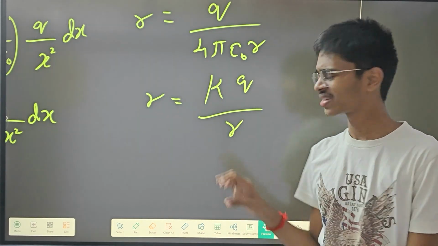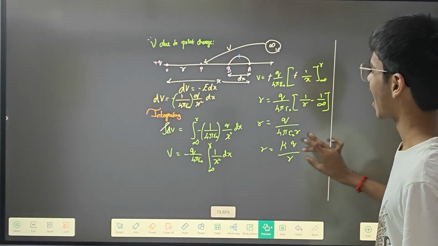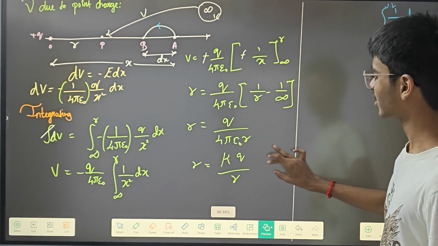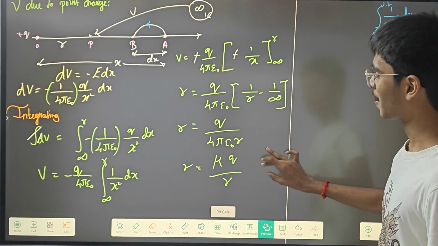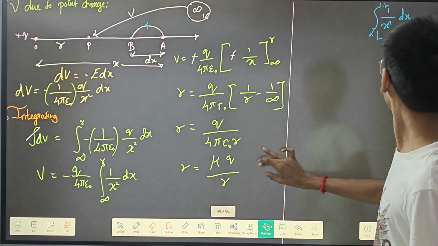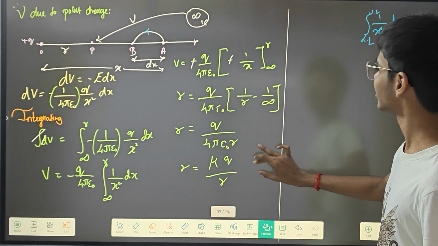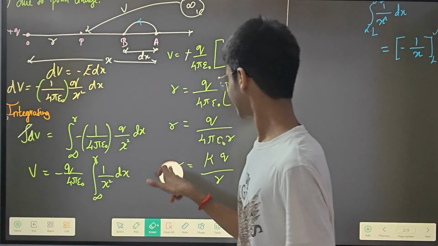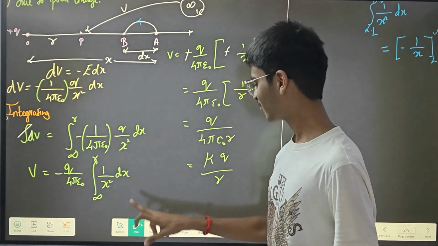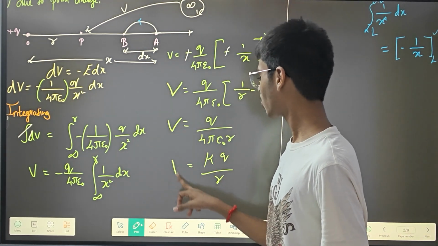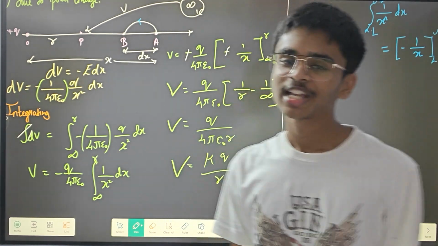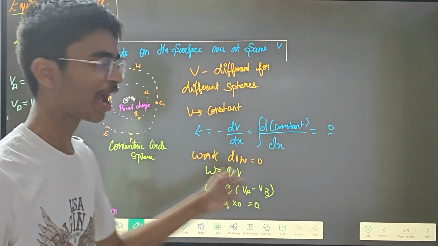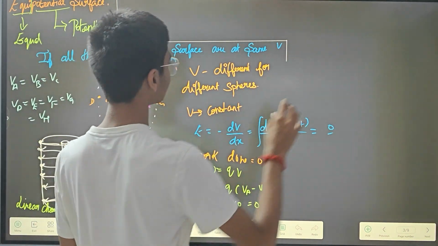What is this r? There are two r's. Sorry, I forgot to differentiate this r and that r. I have written like that itself. Actually that is not r, that is actually V, but as time goes I have started writing it as r. Just look at my presence of mind, OMG, I'm so proud of myself. Sorry, here it has to be V. Oh god. Okay, now we have changed it. We all make mistakes, right? So we should not be harsh on ourselves. We have to be kind to ourselves, mainly to me.